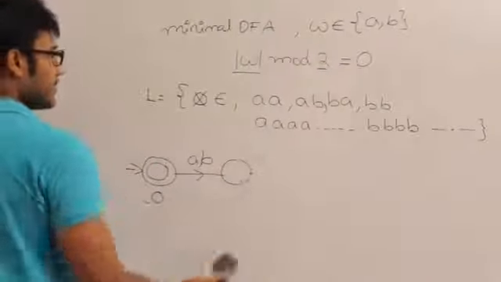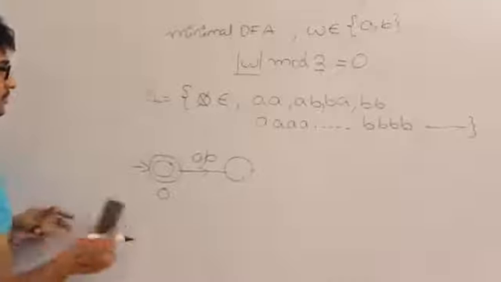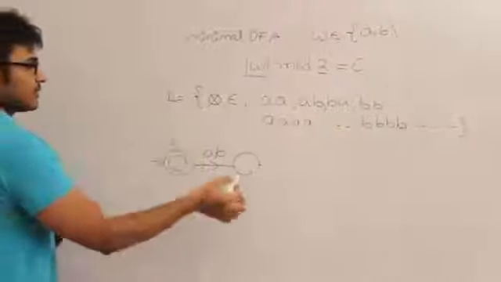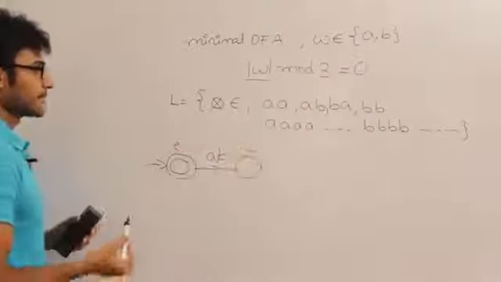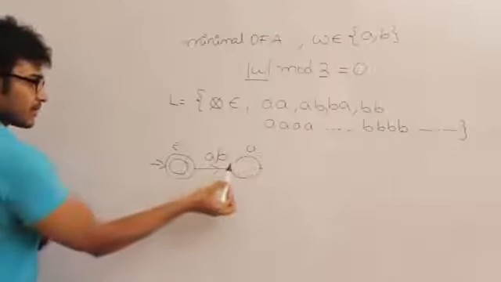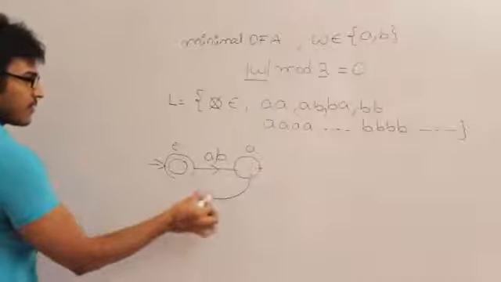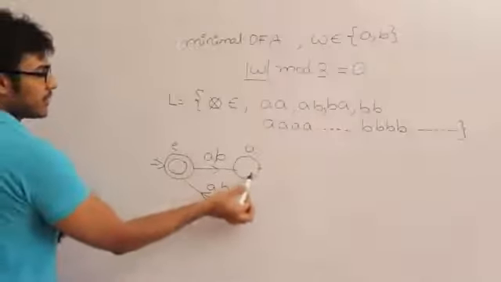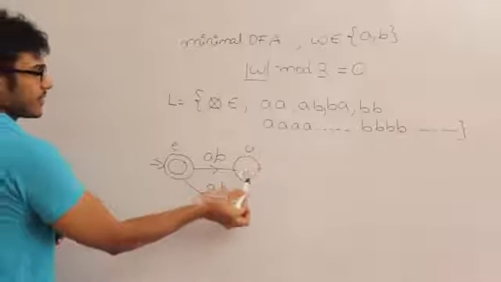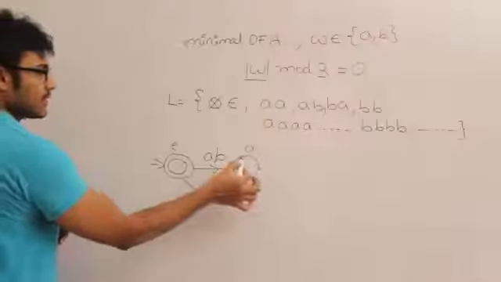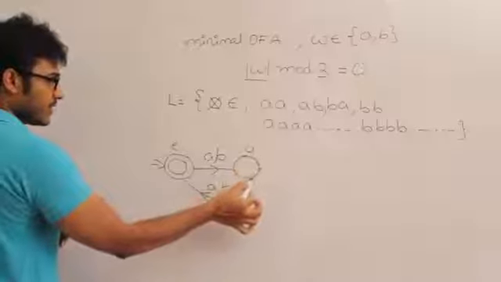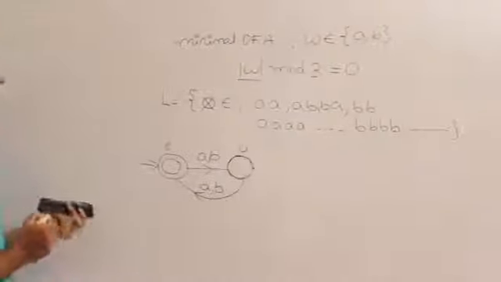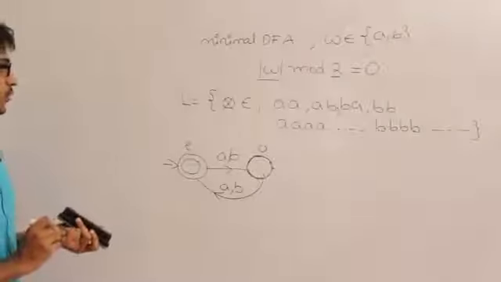Okay, so see this. This is nothing but strings of length even, strings of length odd. So 0 length, 1 length. If I get one more a or b, this is going to be 2 length, 3 length, 4 length, 5 length, 6 length, 7 length. Therefore this is the final DFA which accepts the set of all strings whose length is divisible by 2.